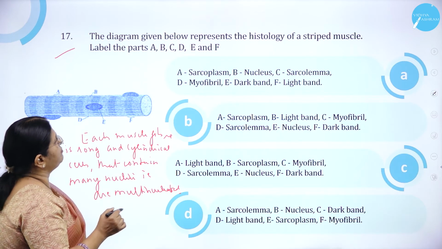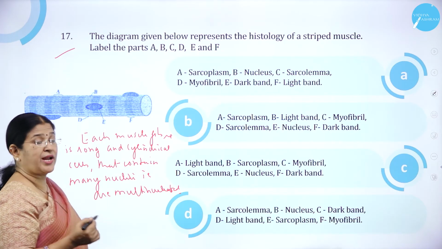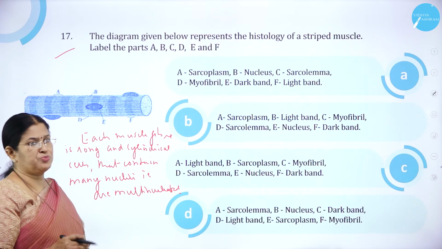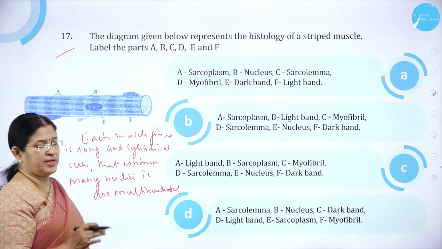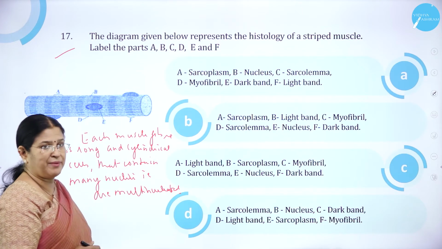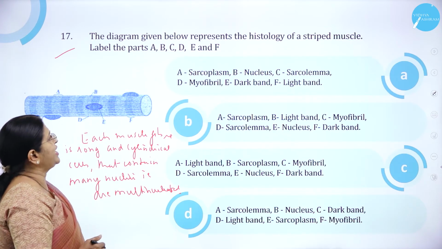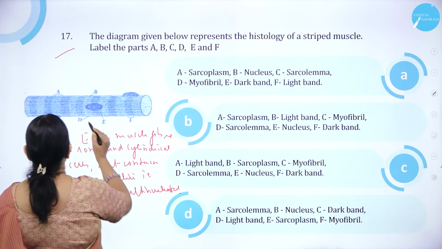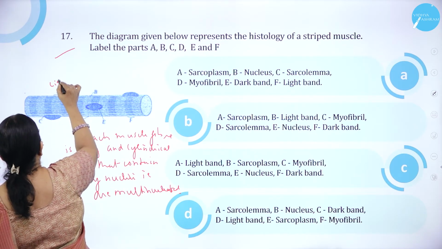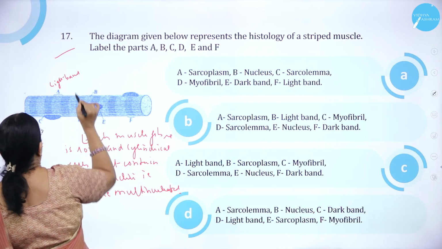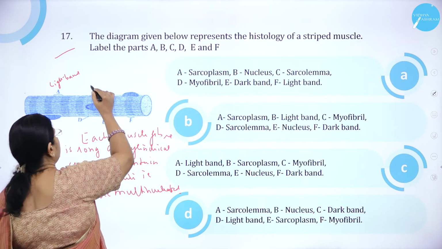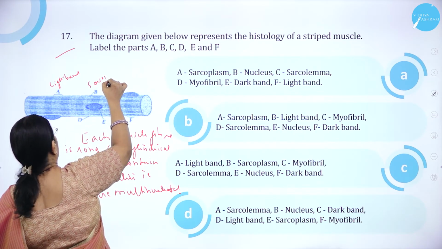The diagram given below represents the histology of a striped muscle. You may know striped muscle has dark bands and light bands, and smooth muscle will not have the dark and the light bands. Hence the name striped muscle. Label the parts A, B, C, D, E and F. We can see that A is the light band. And here B, we can see the cytoplasm, is called what? Sarcoplasm.